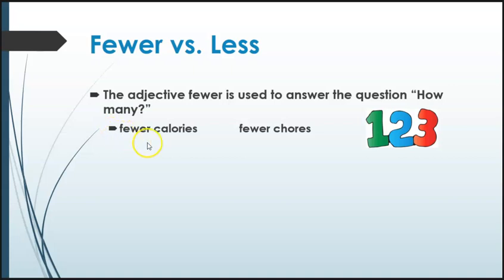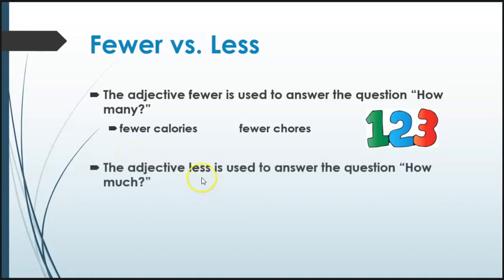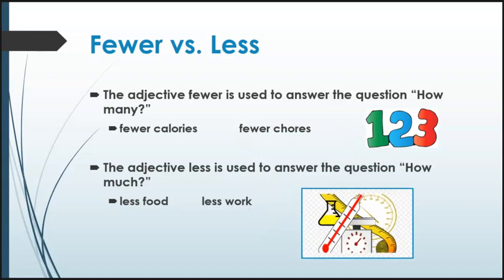If you can't really put a number to it, you're measuring it versus counting it, then we want to use less. Okay, so less is used to answer how much of something. So less food, less work. We can't really divide it up into chunks of things, right? It's more of a measurement. Less sand on the shore, right? So we wouldn't measure every individual grain of sand. We wouldn't count them. We would measure them. Oh, it's so many square yards, right? And we would be more of a measurement situation.